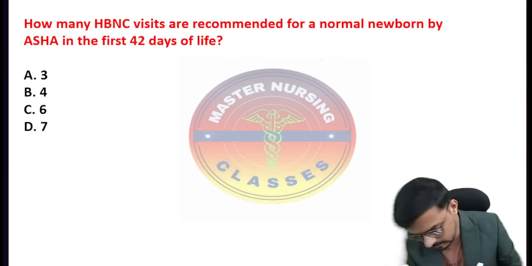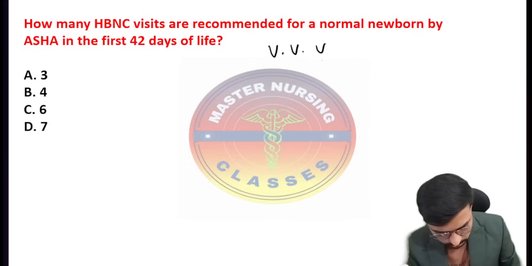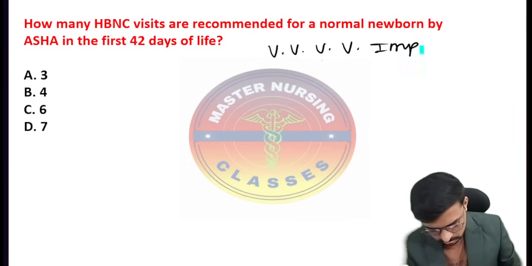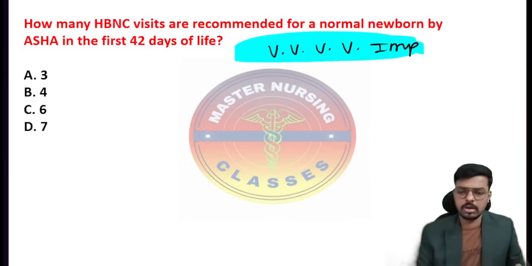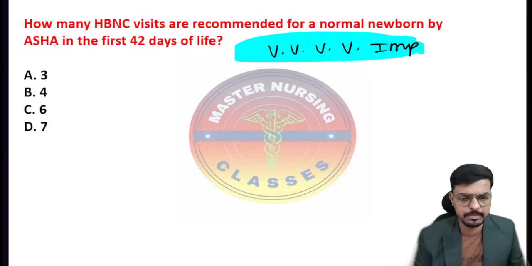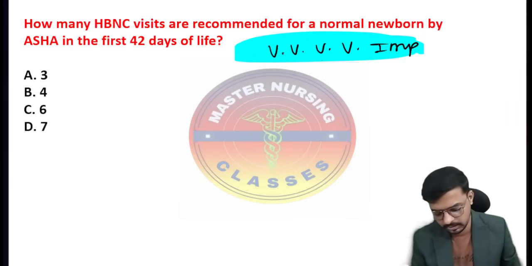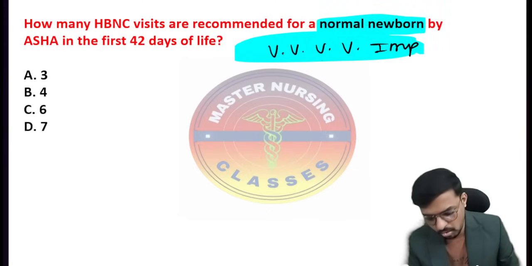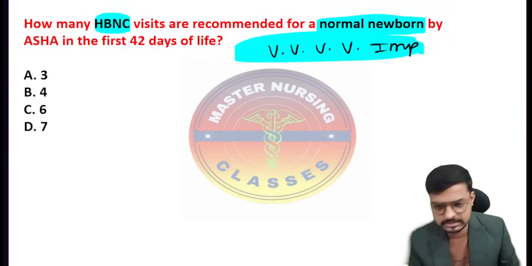This is your 1000-point important question, very important again.